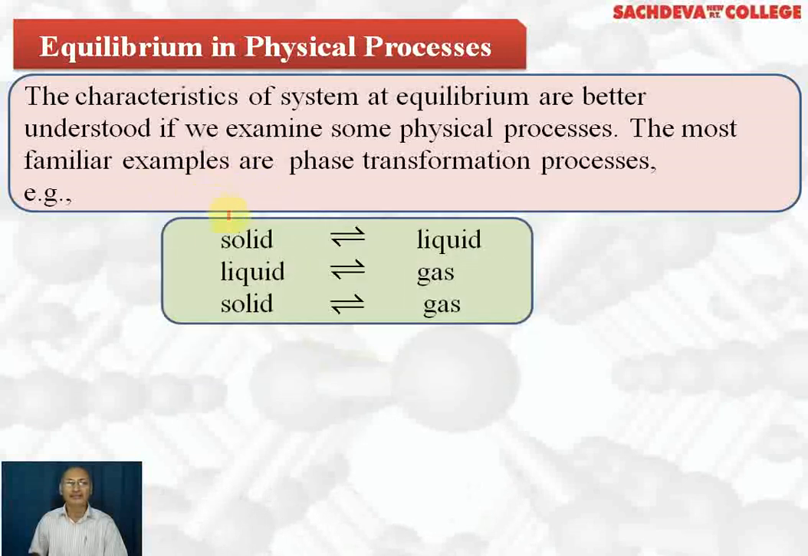Phase transformation means the solid changes to liquid, liquid changes to gas, or solid changes directly to gas, and this process, solid changing directly to gas, is called sublimation. Solid changing to liquid is called melting, and liquid changing to gas is called boiling or vaporization. The difference is boiling takes place at the boiling point, whereas vaporization takes place at all temperatures. So the equilibrium between solid and liquid of the same substance, or liquid and gas of the same substance, or solid and gas of the same substance, is called physical equilibrium.